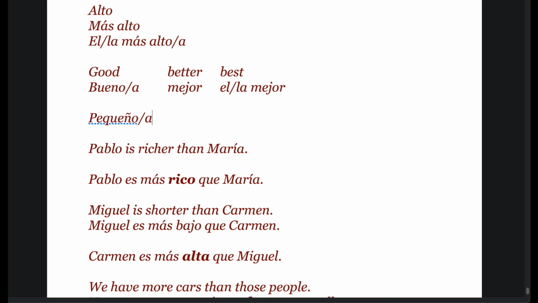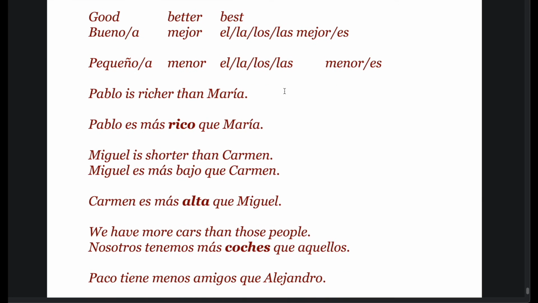It would be smaller, menor, and el menor or la menor. And also, of course, this plural will come, los and las. In that case, the menor becomes menores if it is los or las. The same way for plural here, it becomes los or las, and of course mejores as it is being used as an adjective. Right?